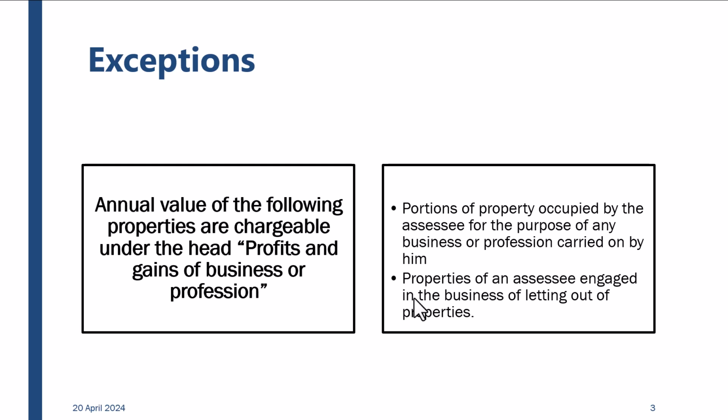So, normally, if you are making any earning out of the house property, whether it's commercial or residential, it will be taxed under the head income from house property. But there are some exceptions. That means any income which you earn from a house property which is used for your business purposes, or if you're in a business of letting out house properties, that is your business, then it will be income under the head profits and gains of business. So if you are actually into a business of letting out properties on hire, and you earn something out of that, that's your business, so it will be chargeable under the head profits and gains of business and not under house property.